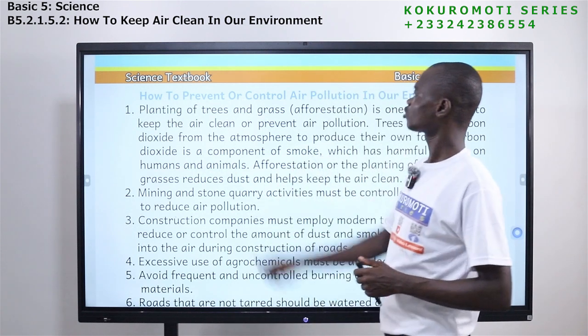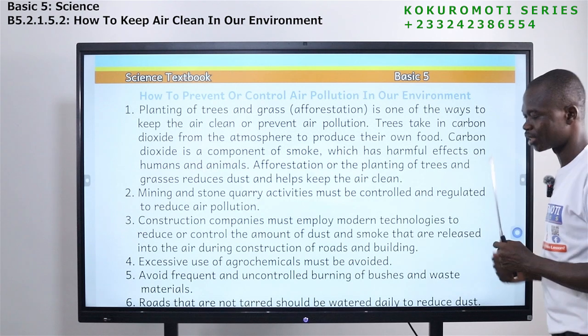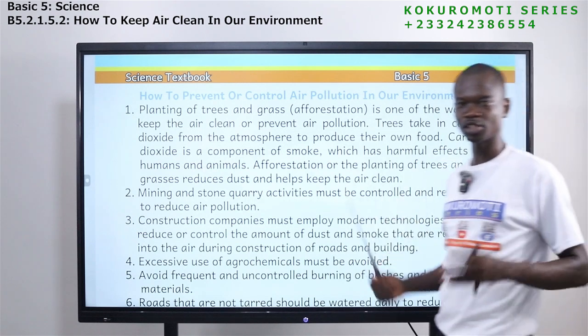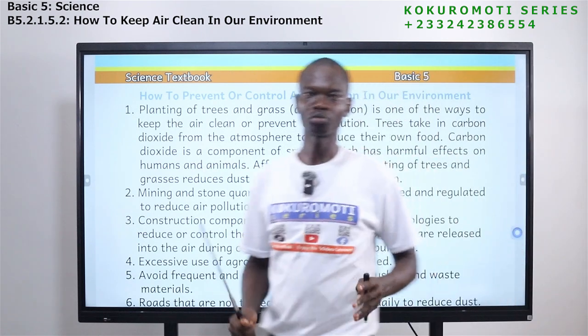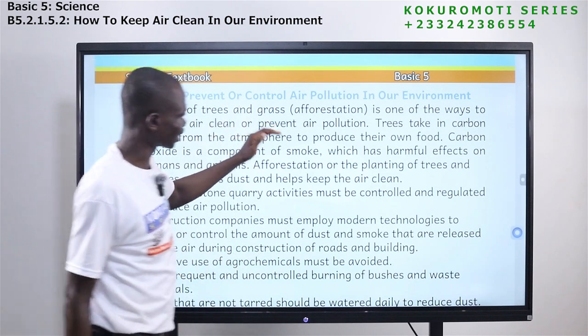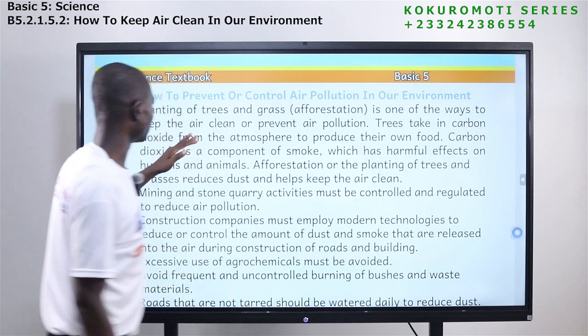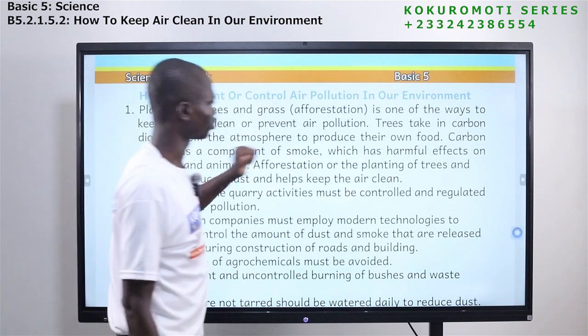Okay. Now we are looking at how to prevent or control air pollution in our environment. We don't want our environment to be polluted. What should we do? 1. Planting of trees and grass, that is afforestation, is one of the ways to keep the air clean or prevent air pollution.